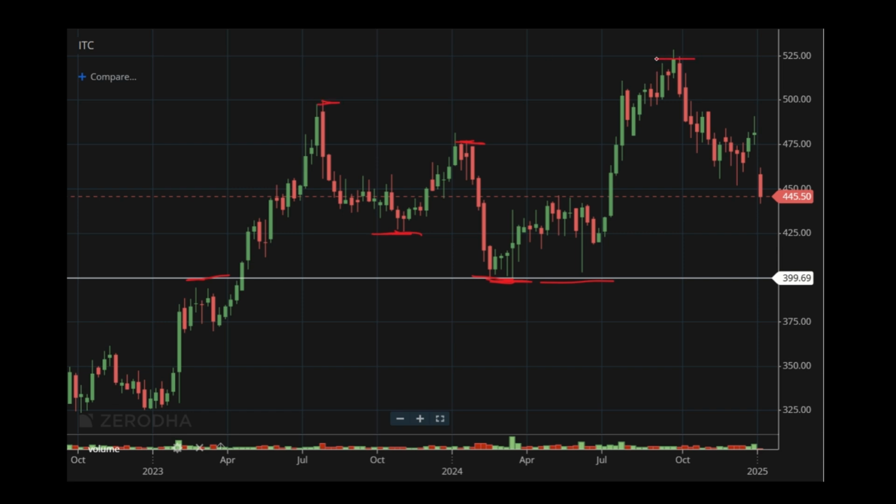So gaps of 25 are important levels for the stock. Today it went down from 450 levels, so 425 is an important level to watch out for. Company stock may take support near this level, and at the top 475 is another important level. There is a possibility of a profit booking near this level.